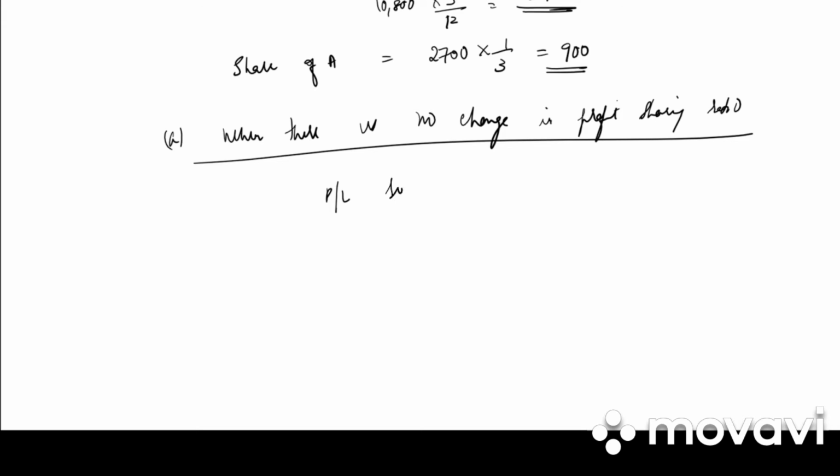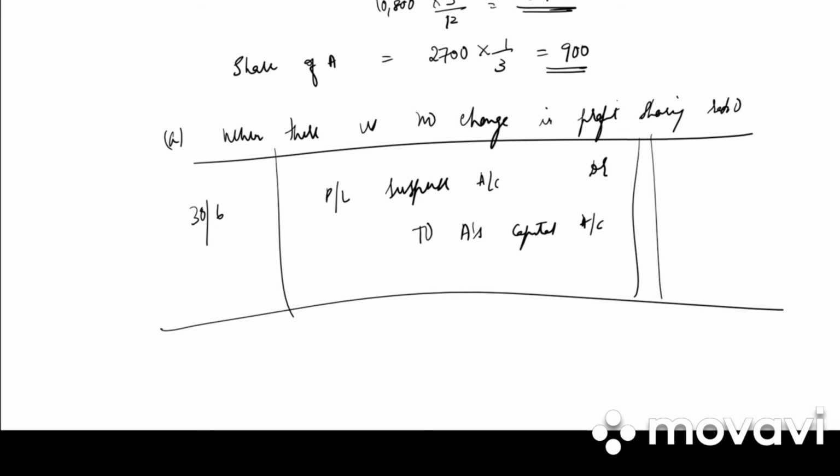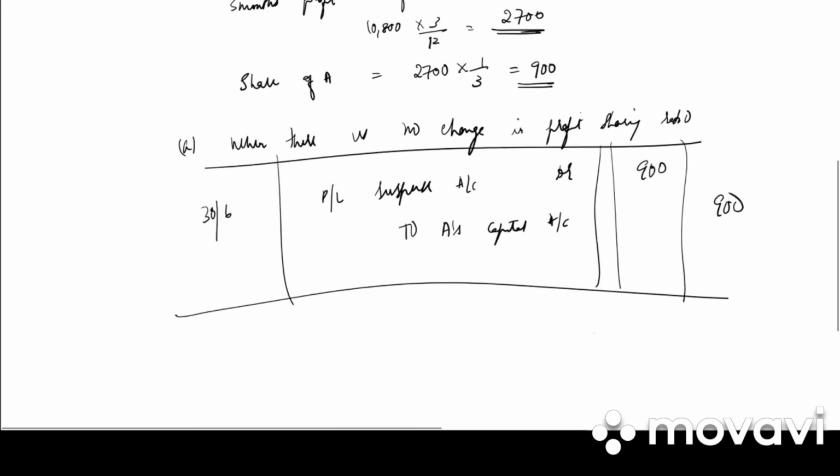It is profit and loss suspense account debited to A's capital account. What will be the date of writing the journal entry? It is 30th June. You need to draw the format. So how much is it? Directly you need to write the amount. 900 debit, 900 credit. Write down the narration: A's share of profit till the date of his death.